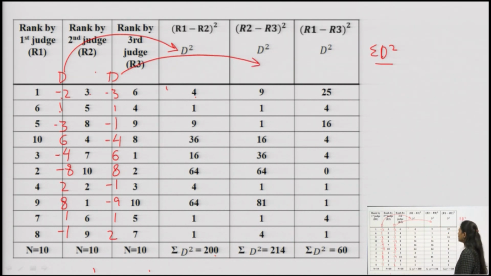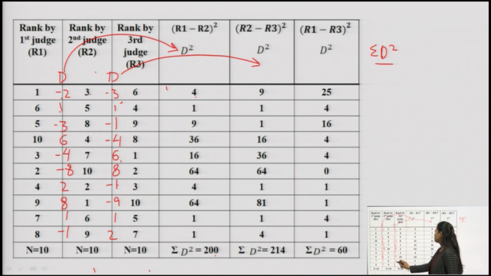My D square here becomes 3 into 3 gives me 9, 1 multiplied by 1 gives me 1, minus 1 into minus 1 gives me again 1, 4 into 4 gives me 16, 6 into 6 gives me 36, 8 into 8 gives me 64, whereas minus 1 into minus 1 gives me 1, minus 9 into minus 9 gives me positive 81, because minus into minus always is plus. So, when we square any negative number, it gives a positive result.